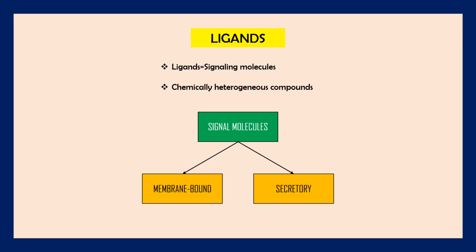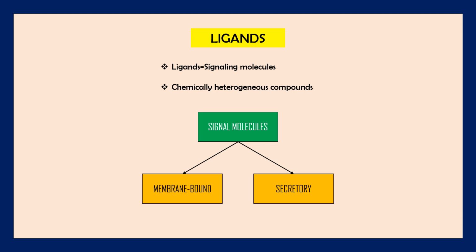So first of all, ligands. What are ligands? Ligands are any signaling molecules, and they are chemically heterogeneous compounds, and they are mainly divided into two categories, that is membrane bound and other one is secretory signal molecules. Membrane bound signal molecules remain bound to the surface of the cells, and they communicate or mediate through contact dependent signaling.